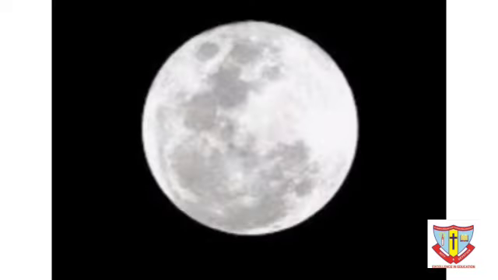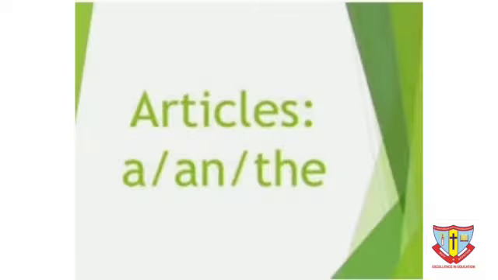The moon shines. Now here a is not coming, an is also not coming. Who has come? The. The also means one, but particular. That one only. Singular. A means singular, an means singular, the also means singular.